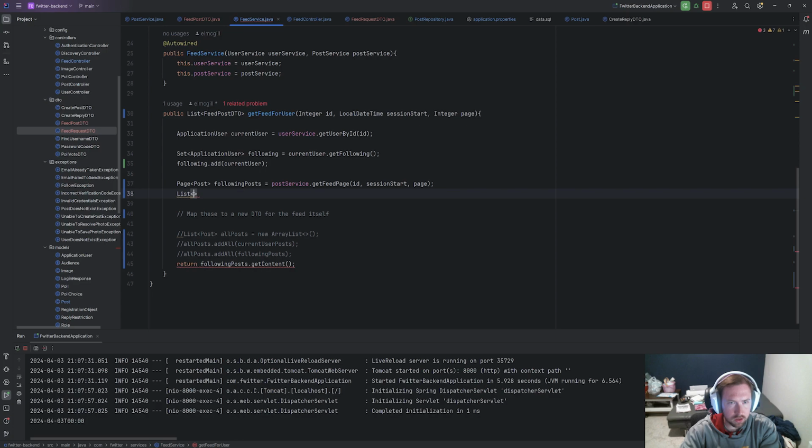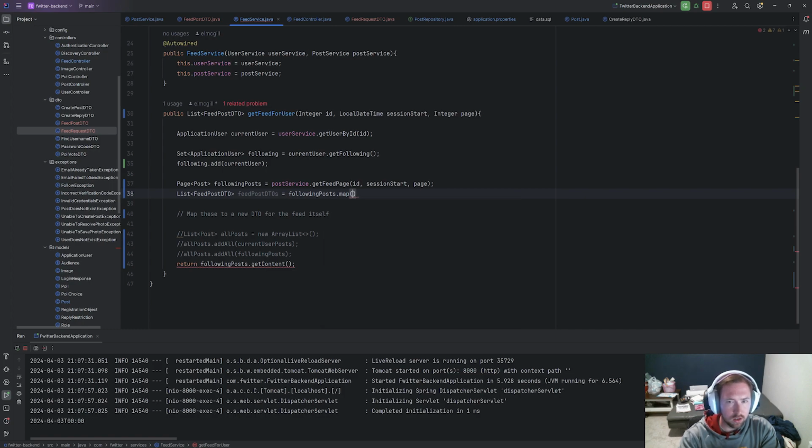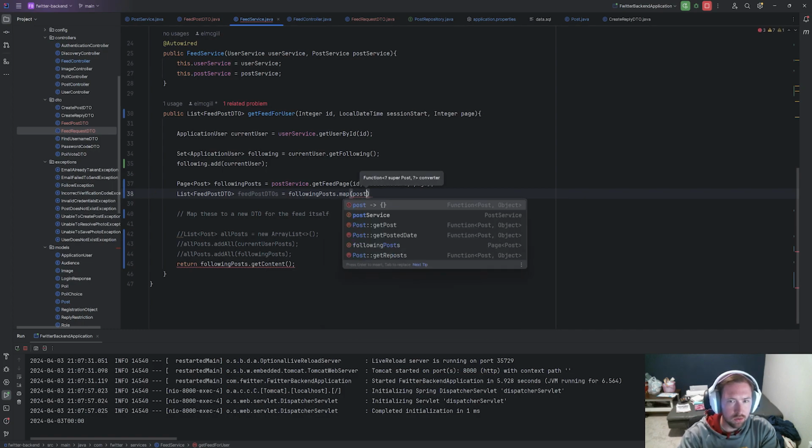So let's just make this list of feed post DTO. All right, so now we need to map through this list of posts. So we're going to go ahead and say, I guess, feed post DTOs, maybe. That'll probably work, is equal to, and we're going to go ahead and say following post dot, we can just map them. And this will be a post.